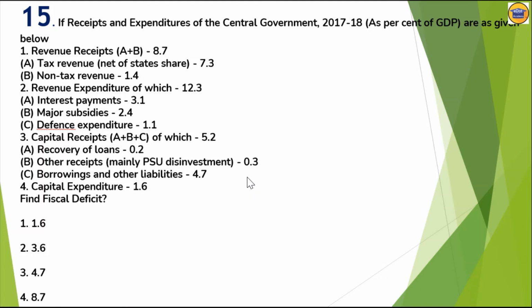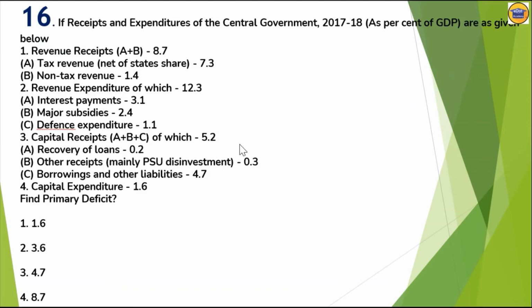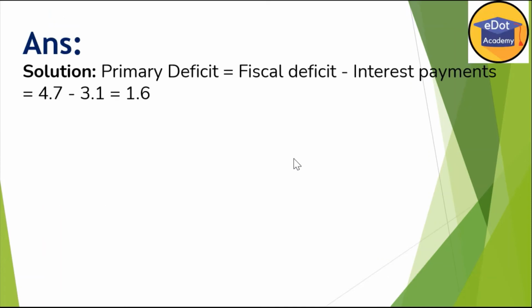Next, question 16. The data is the same here, primary deficit. Primary deficit is nothing but fiscal deficit minus interest payment. The fiscal deficit we have already calculated, 4.7, and interest paid is 3.1. You can see here interest payment is 3.1. You subtract. So just remember the formula: what is primary deficit? From the fiscal deficit you subtract interest payment. So 4.7 minus 3.1, you will get 1.6.